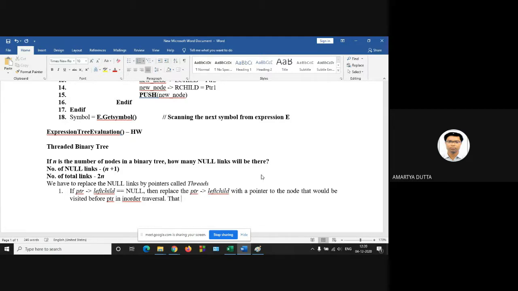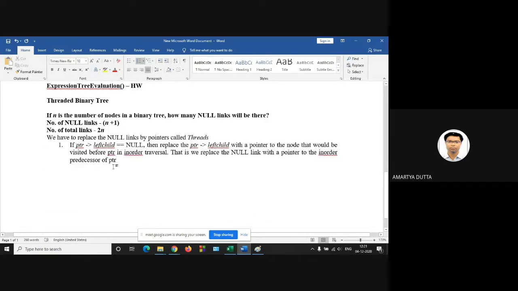That is, we replace the null link with a pointer to the in order predecessor of PTR.